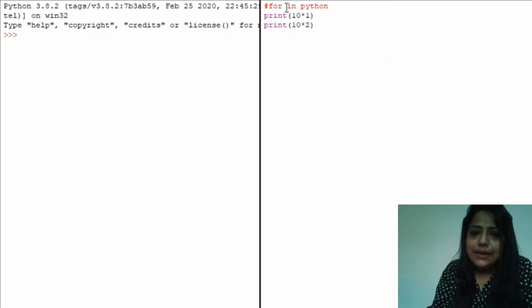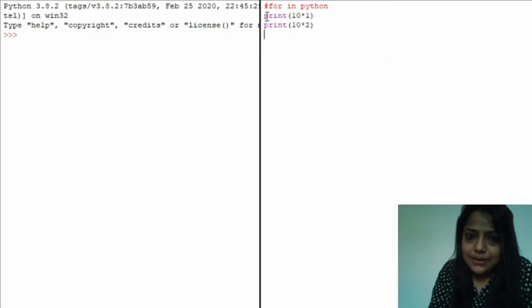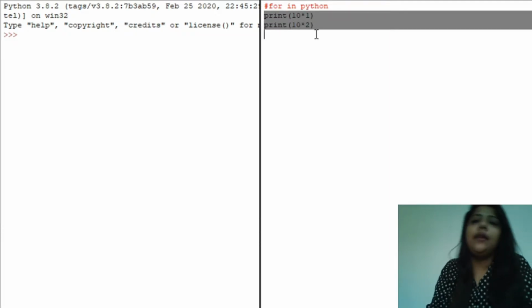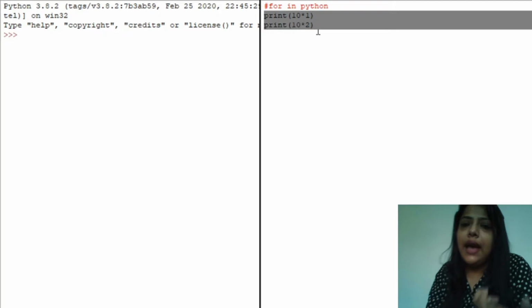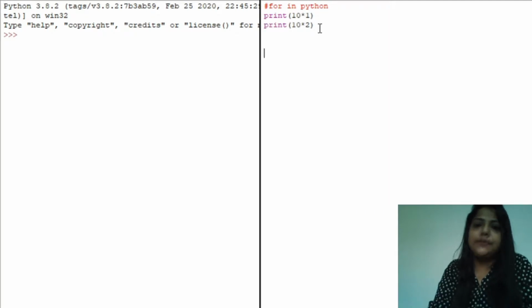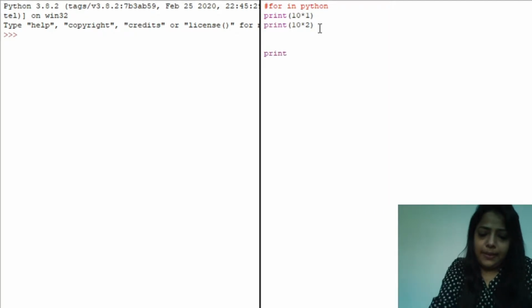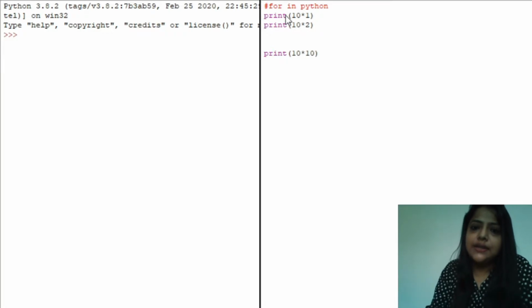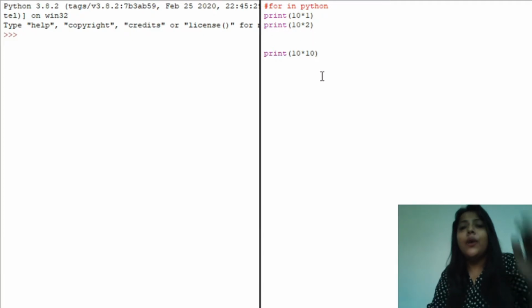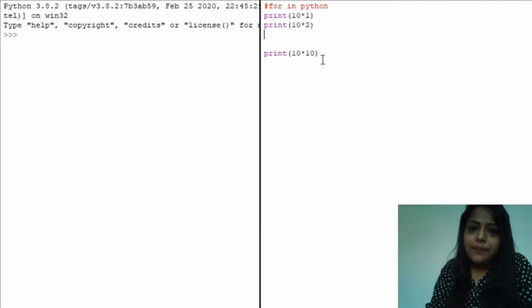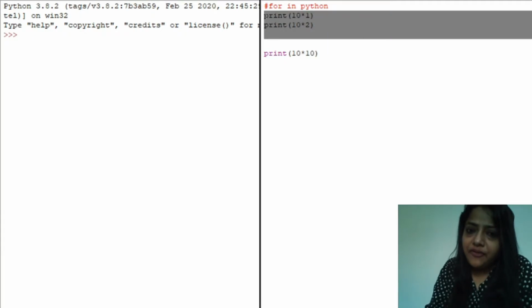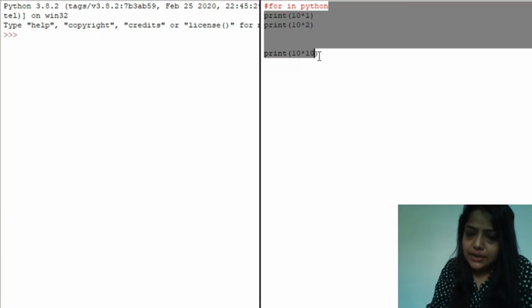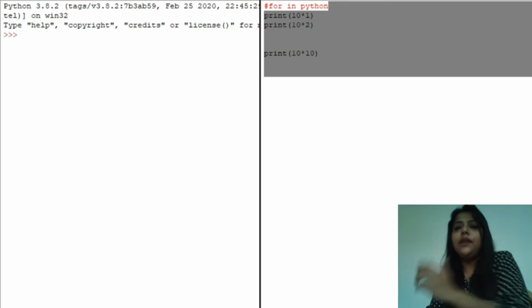So the nature of the task is more or less the same, only the values 1 and 2 get changed, but the rest is the same. The 10 is fixed, the print is fixed, only these values 1, 2, 3, 4, 5, 6 vary from each other. So it means you have to perform a similar type of task, and when you have to perform a similar type of task, there is no need to write it individually.